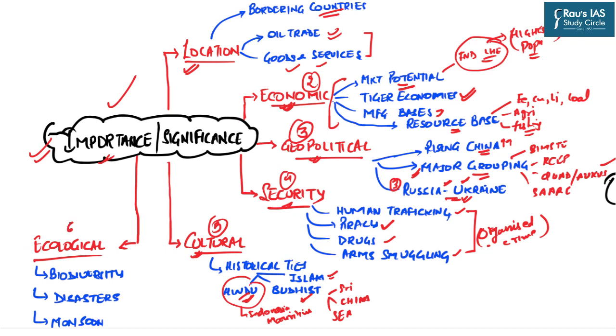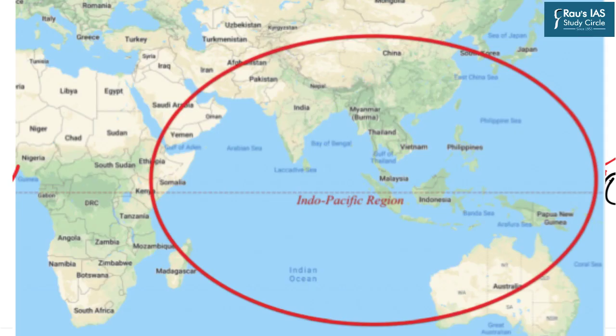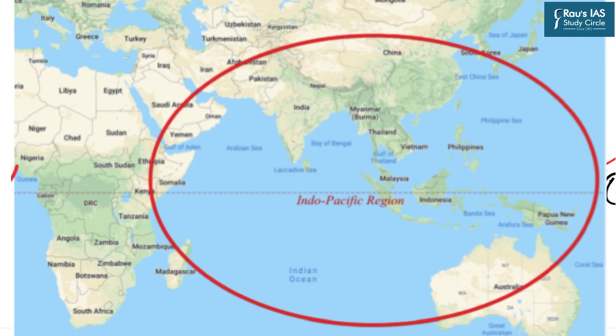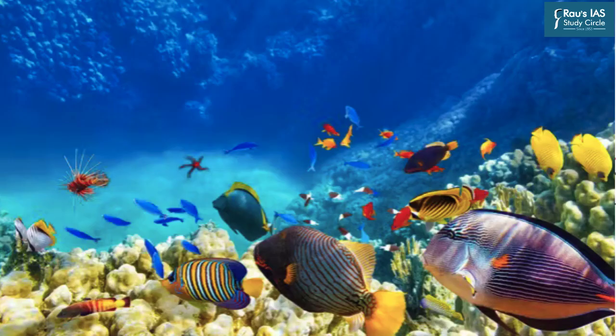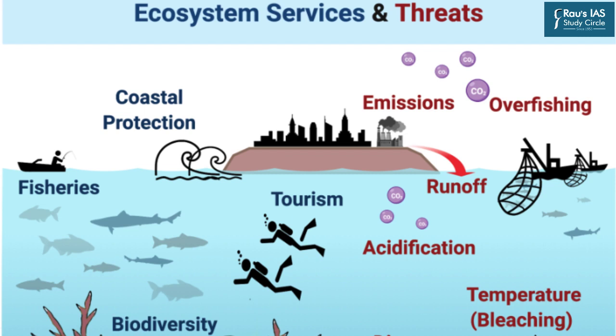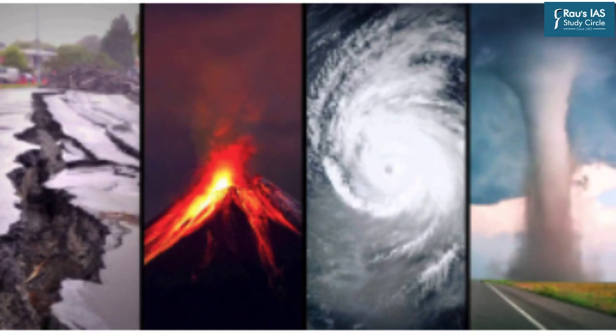And the last aspect comes from the ecological perspective. Now, the Indo-Pacific region which we are talking about lies mainly in the tropical areas, and tropical areas are known to have a very rich biodiversity on one hand, but on the other hand, this particular region is also known for the high level of threat indicators which the biodiversity faces. Further, this region is also known for disasters like tsunamis, floods, droughts, cyclones, etc.